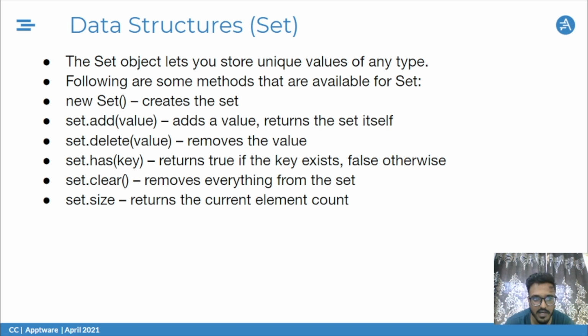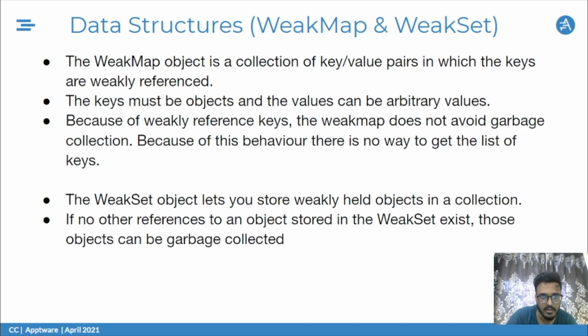So here also we have a few methods available. That would be new Set to create a new set. We have add here to add the values, and this would return the set itself. When we add a value, we get the complete set as a return of that. We have set.delete that removes a value. Set.has, again a boolean return, to check if the value exists or not. Set.clear to remove everything, and set.size to get the current element count out of the object.